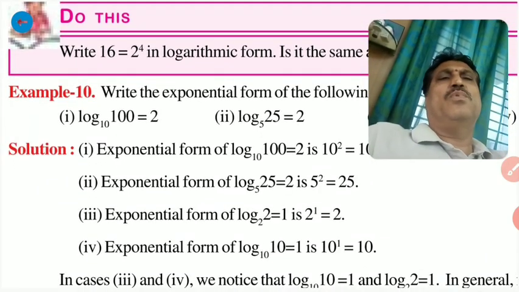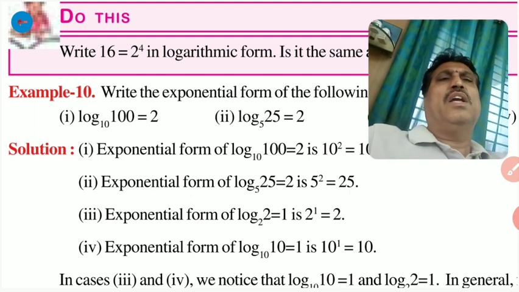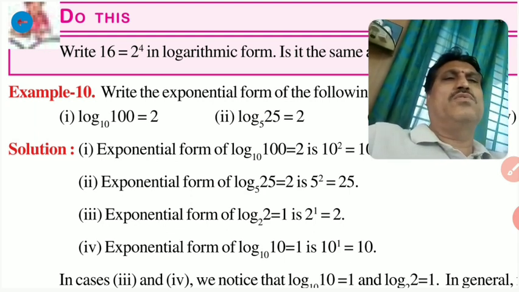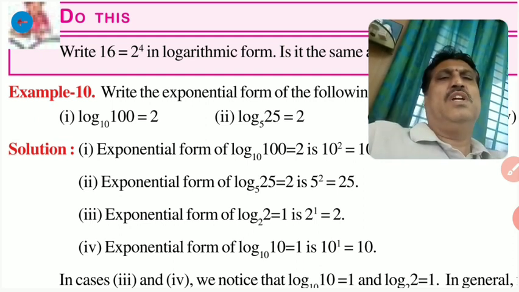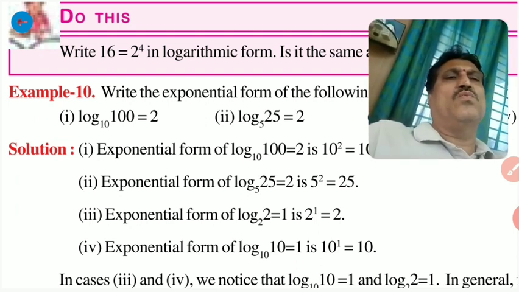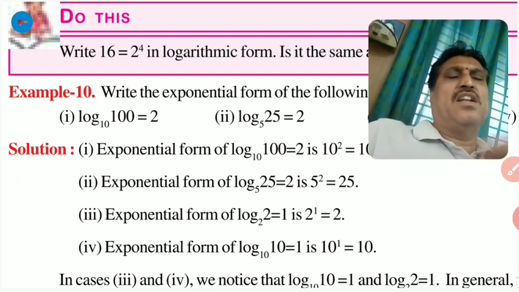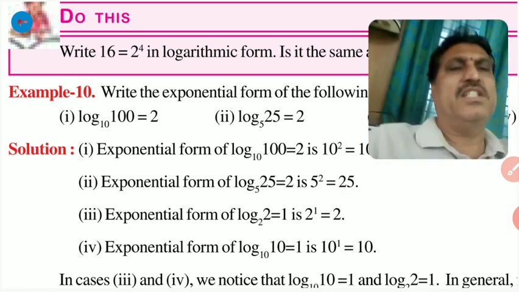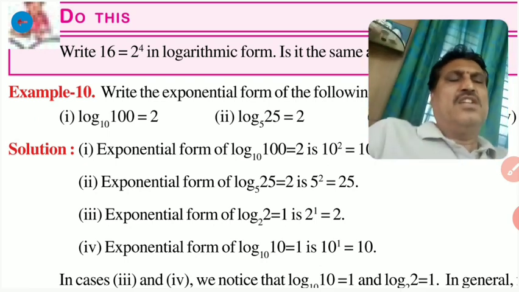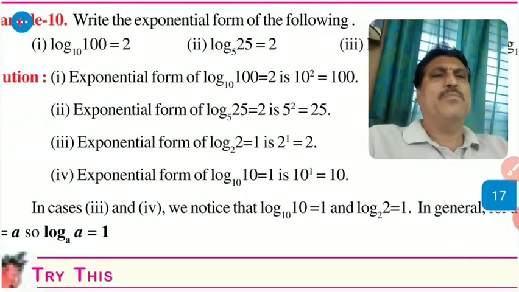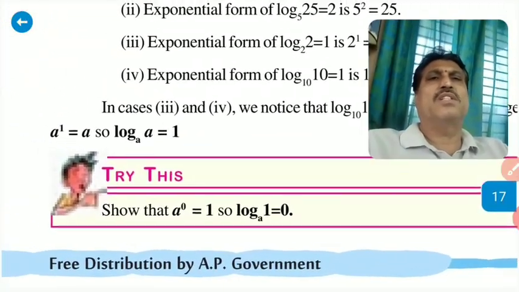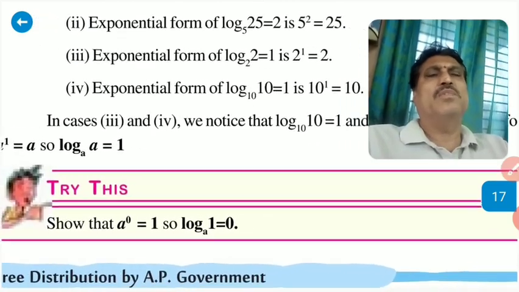Now another example: 2 power 1 is equal to 2. This is the exponential form of log 2 to the base 2. Likewise, log 10 to the base 10 is equal to 1 is the logarithmic form of 10 power 1 is equal to 10. So now we can change from exponential form to logarithmic form.